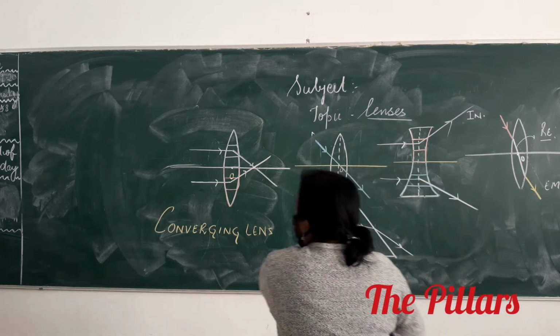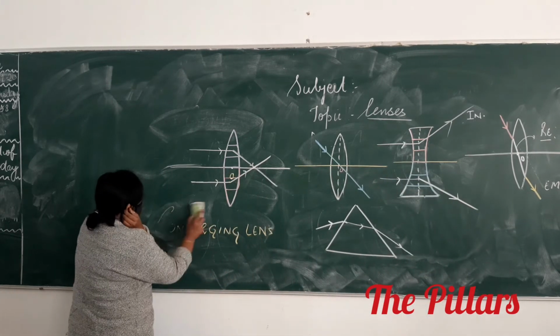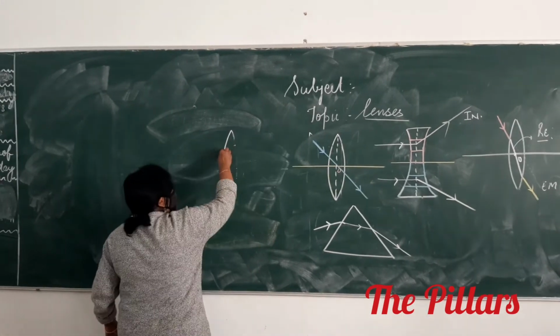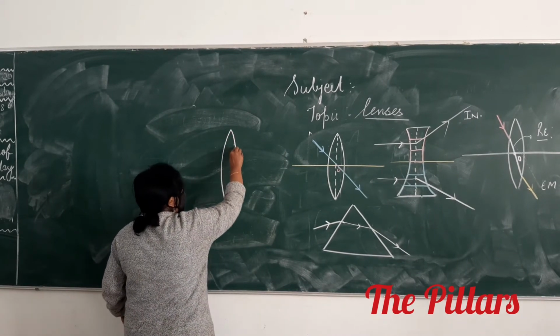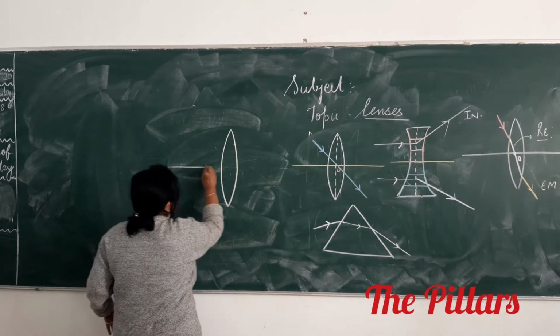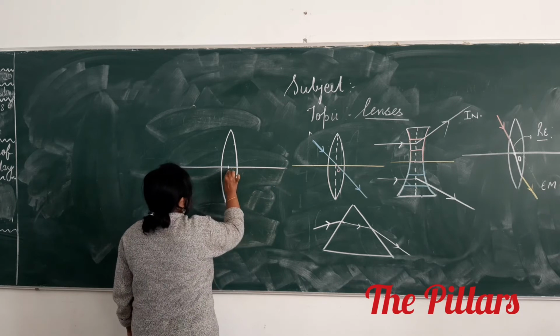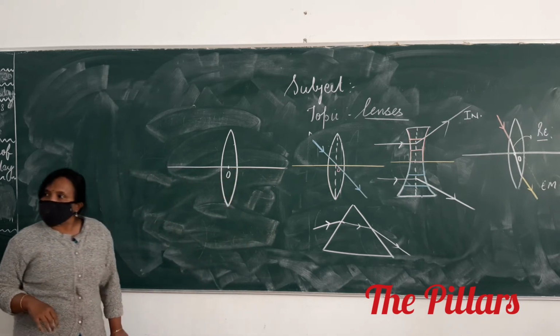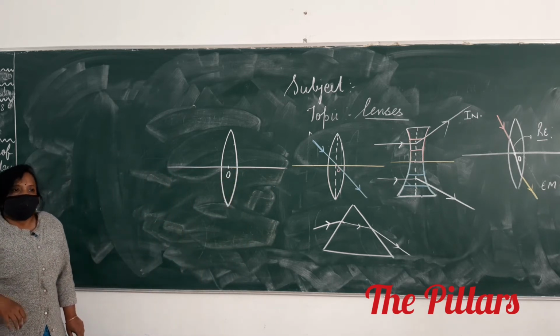Now I am coming to focus. Have you done this focus? Find the focus of a convex lens.